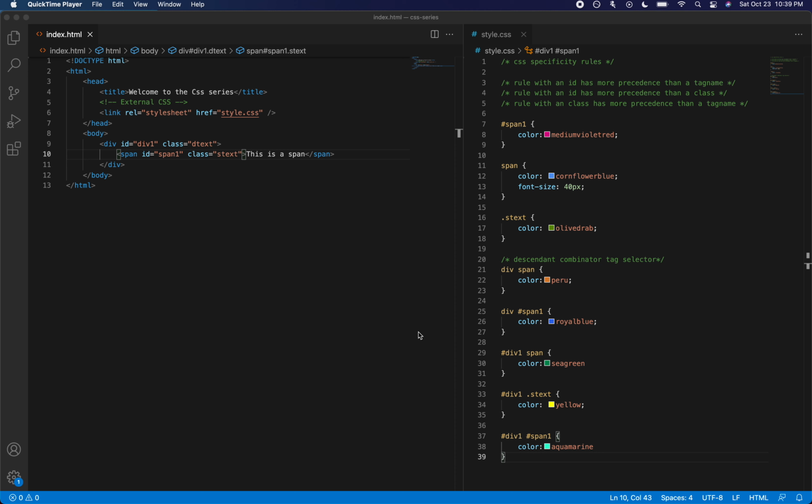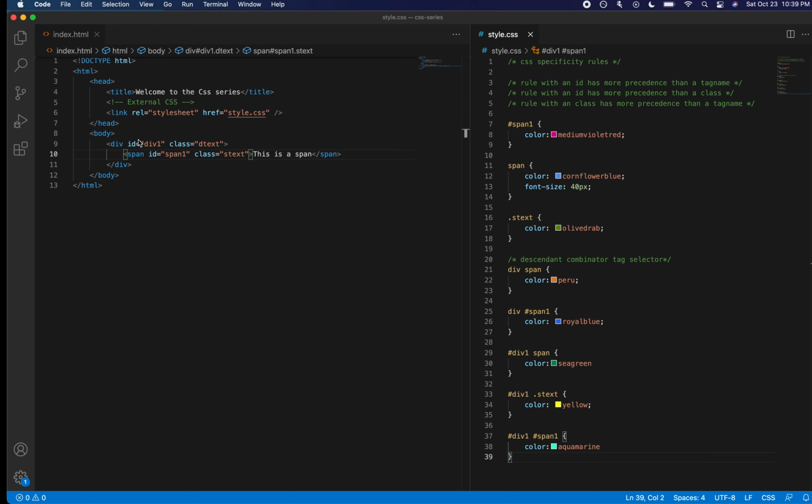In the previous tutorial, we looked at different CSS specificity rules and concluded that a CSS rule with an ID-based selector has greater precedence when compared to a CSS rule which has a tag name or a class name selector. And based on that, we were able to come up with a CSS rule with a greater specificity from line 37 to 39, and that took effect on the span element that we have on the browser. It has a color of aquamarine.